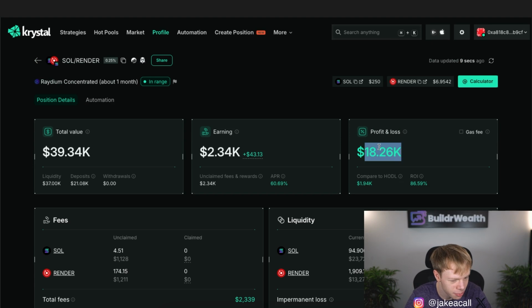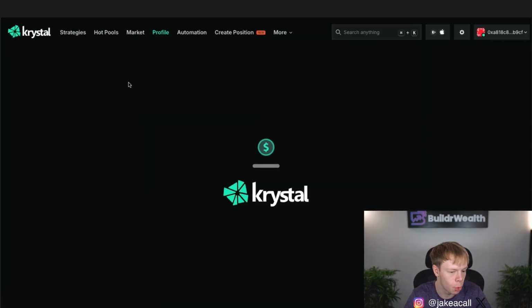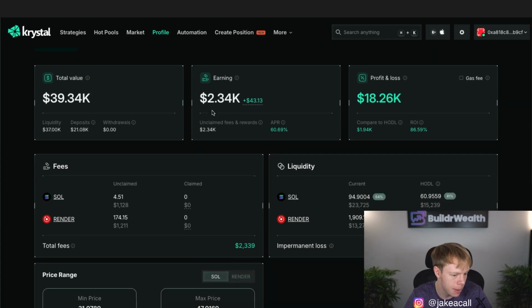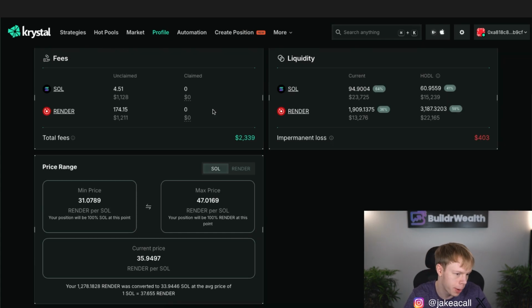Now, one thing that I am noticing right now is it is glitching out and saying that I have an $18,000 profit when that's not actually the case. It says I have $37,000 in liquidity. So I'm not sure what's going on there. I haven't really seen this issue before, but when I want to see general information about my liquidity pools on Raydium, I just pull it up over here on Crystal.